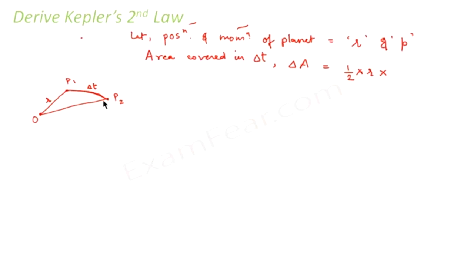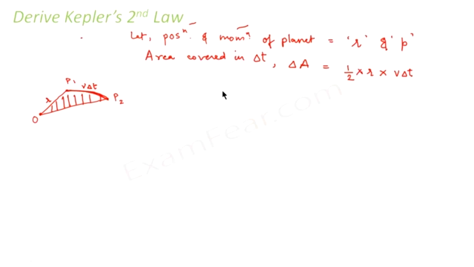Now let us say that the velocity of the planet is v. Then the distance which it travels from P1 to P2 in time delta t will be v into delta t. So the area traveled, that is this area, would be equal to half into r into v into delta t.